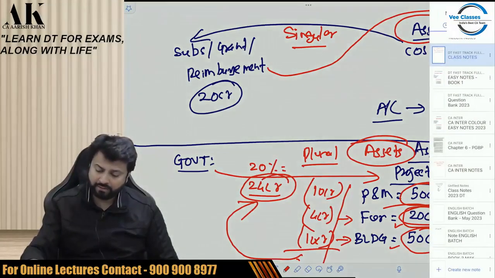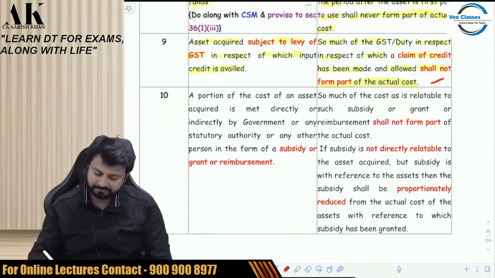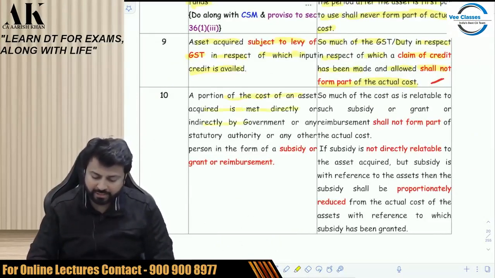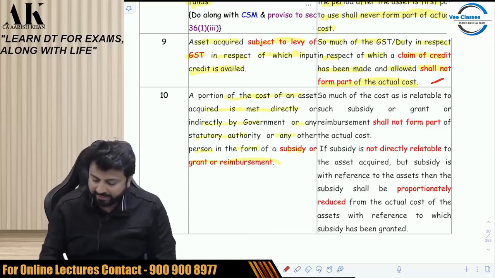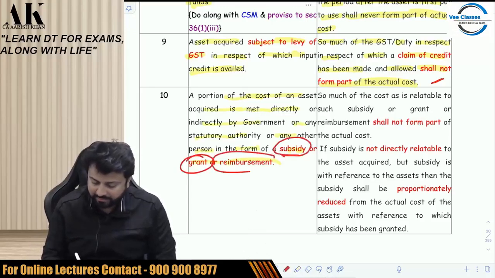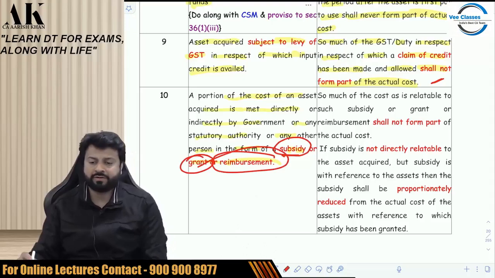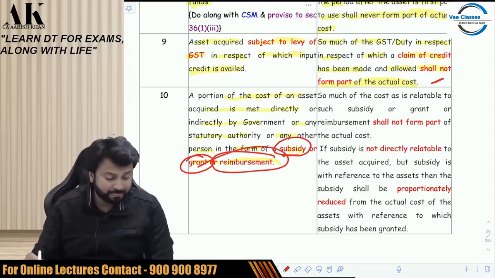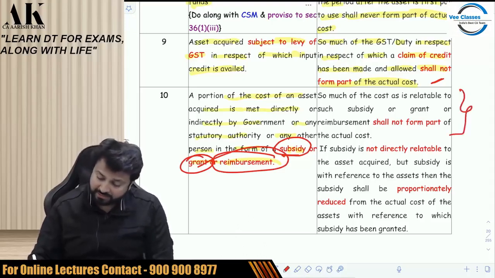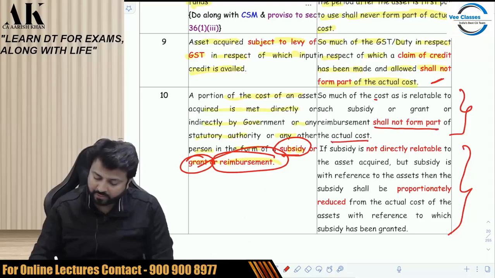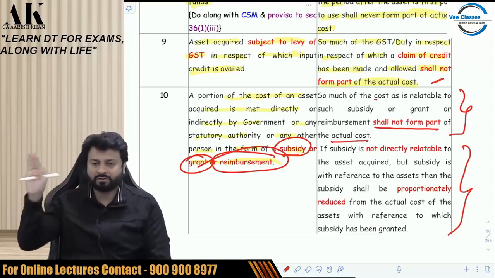Okay. Now I will read the provision for you all. A portion of the cost of asset acquired is met directly or indirectly by government or any authority or any person in the form of subsidy, grant or reimbursement. Underline the words subsidy, grant and reimbursement. These are the three important words which we have to underline and keep in our mind. Now, the first part is this, the second part is this. So much of the cost of asset as is relatable to such subsidy, grant or reimbursement shall not form part of actual cost. So, you should reduce that much from actual cost.